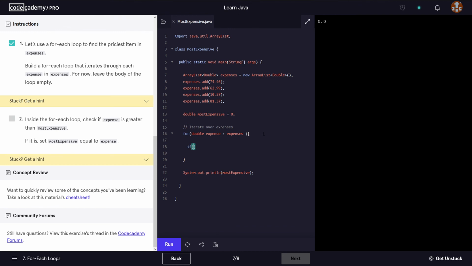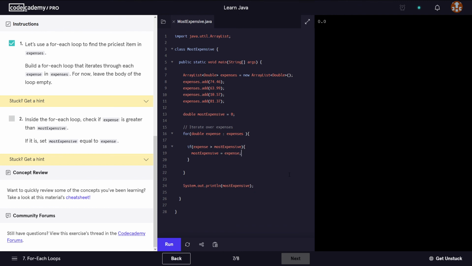So we say if. So now we're going to also make use of the if, the conditional statement that we've seen in the previous lessons. If expense is greater than the most expensive that we know currently, then set most expensive to expense.